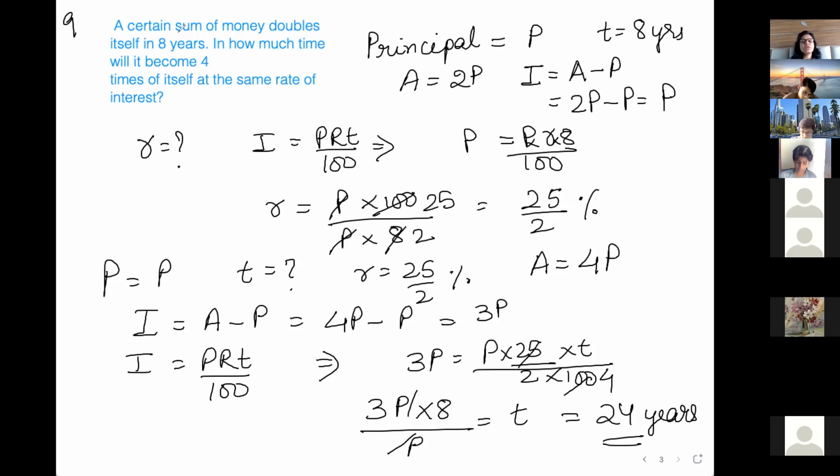What we did, first we calculated rate from the things given in the question. Time 8 year, money doubles. So amount double ho gaya principal ka. So interest we found from here, and then from PRT ka formula we found rate. Now they asked with the same rate, in how much time amount becomes 4 times. So amount is 4P, principal P, time unknown, rate is same that we have calculated, and then repeat the same process, and you'll get the answer.